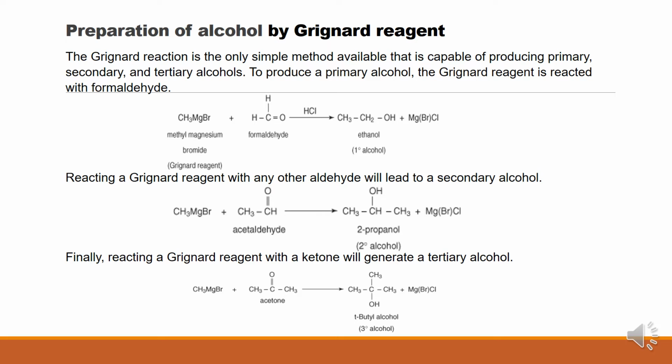Okay, it is the only simple method available that is capable of producing primary, secondary, and tertiary alcohols. So we started with formaldehyde. Suppose if we treat this Grignard reagent like methyl magnesium bromide with formaldehyde, it gives a primary alcohol.